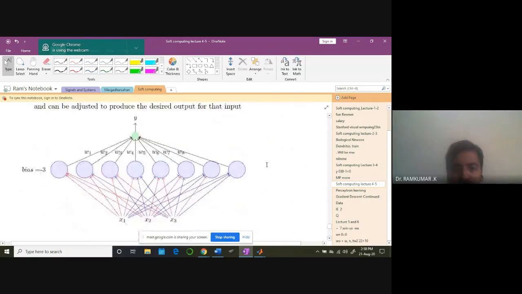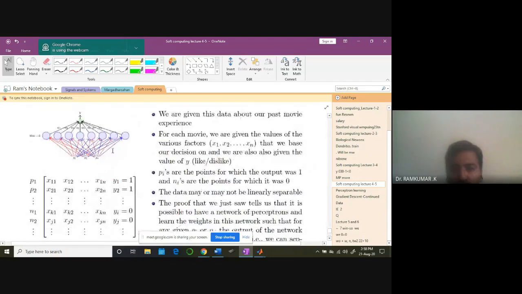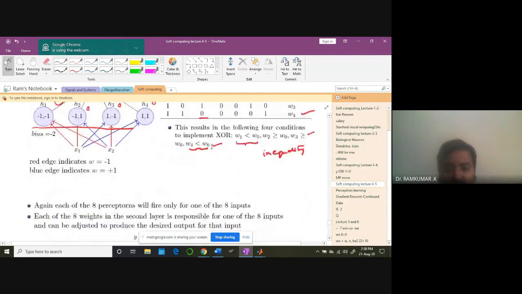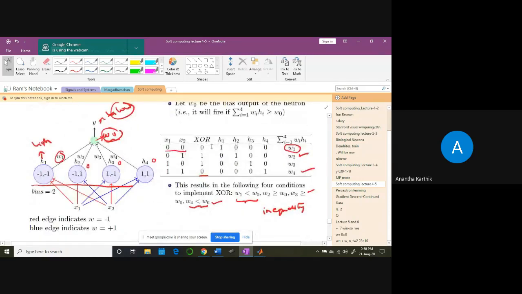So we can have n number like this. By going for more number of hidden neurons, we can solve any kind of Boolean problem, non-linearly separable Boolean problem. It need not be linearly separable. By working out this, can you understand this idea? Anybody? Sir, one clarification, sir.